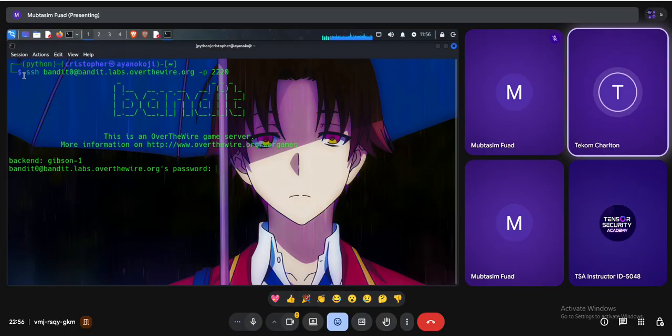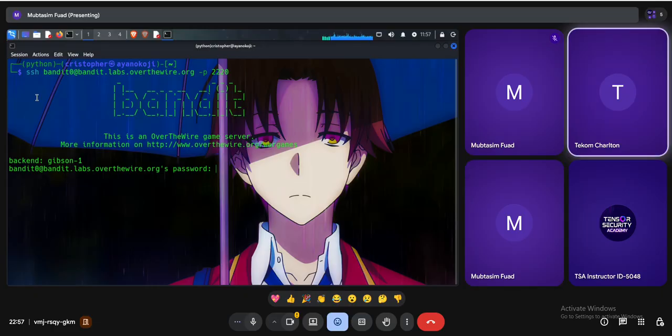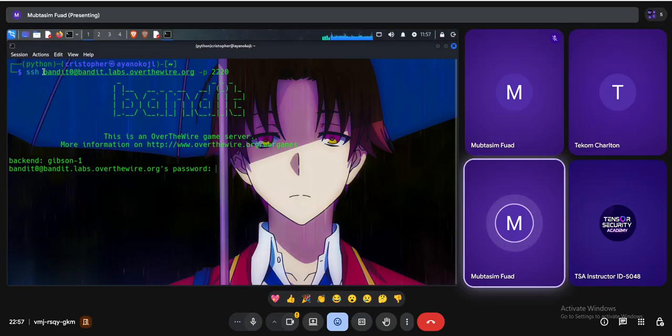SSH. Okay, let me say one more time. SSH is the command line that we will use for logging into a system remotely via the command line. After that, I have to specify the username, which is the username of the system, and after that, use the @ sign. After the @, I have to specify the IP address or the host name.